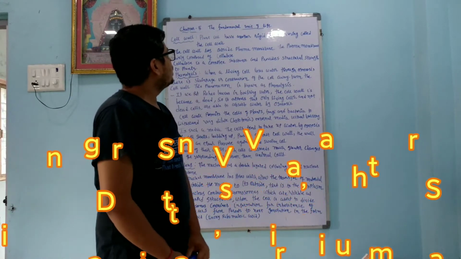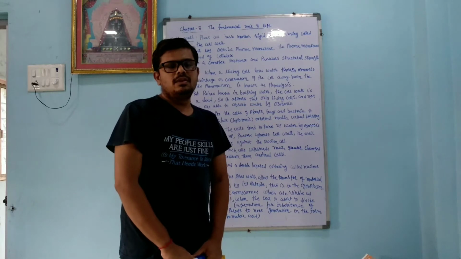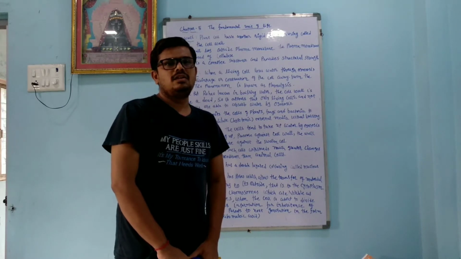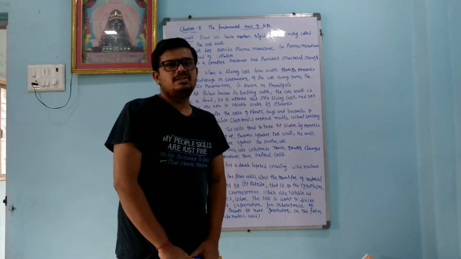Today we will continue chapter number 5, the fundamental unit of life. Dear students, last time we learned about some characteristics of the cell. Today we will learn about the cell organelles present in the cell. Okay, so first we will start with the cell wall.